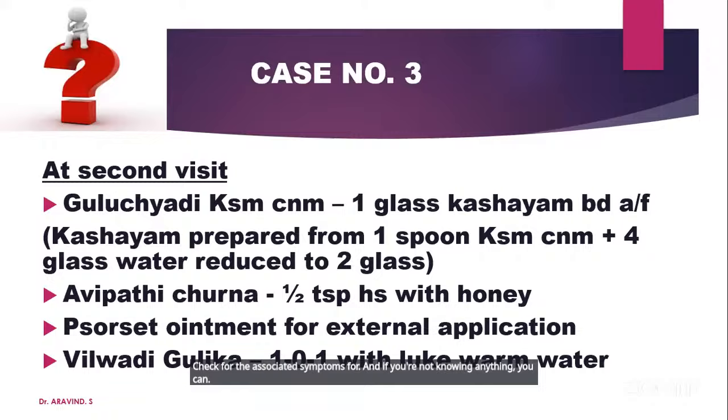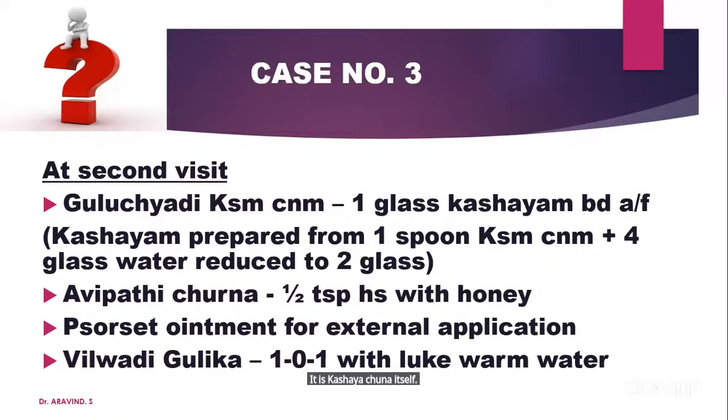Sukshma Churna also we can use. Okay, if you are taking Sukshma Churna, this is not Sukshma Churna. It is Kashaya Churna itself. It is a coarse type of Churna. And if you are taking coarse type of Churna, you want to take it like this. 1 tablespoon Kashaya Churna boiled in 4 glasses of water, reduced to 2 glasses.